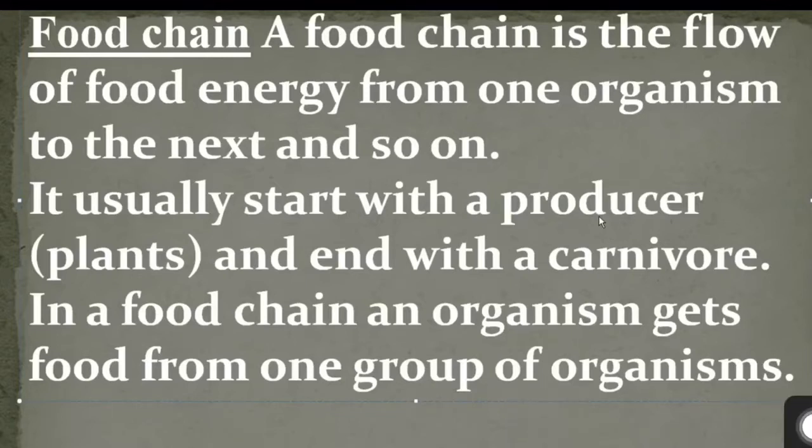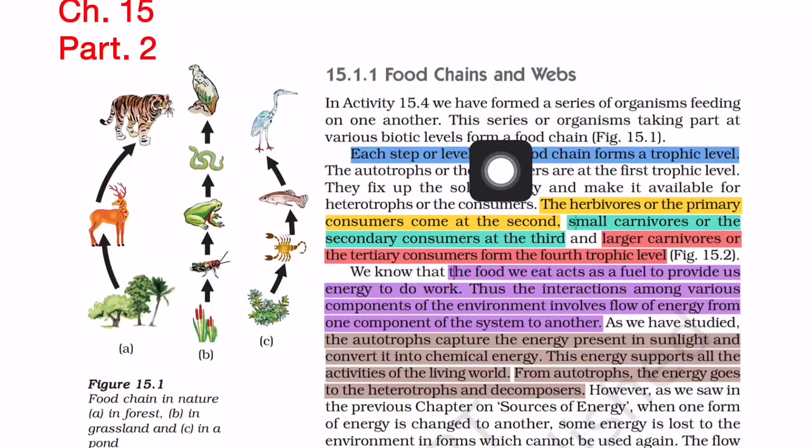So let us see in the textbook. So this is the definition of food chain, already we got in the notes. So here another important question, that is called trophic level. What is trophic level? Each step or level of the food chain forms a trophic level.